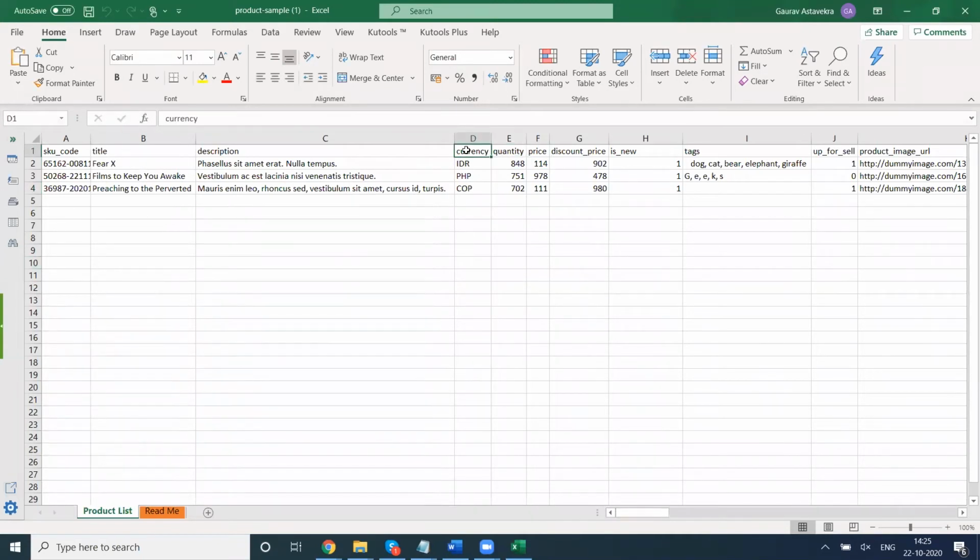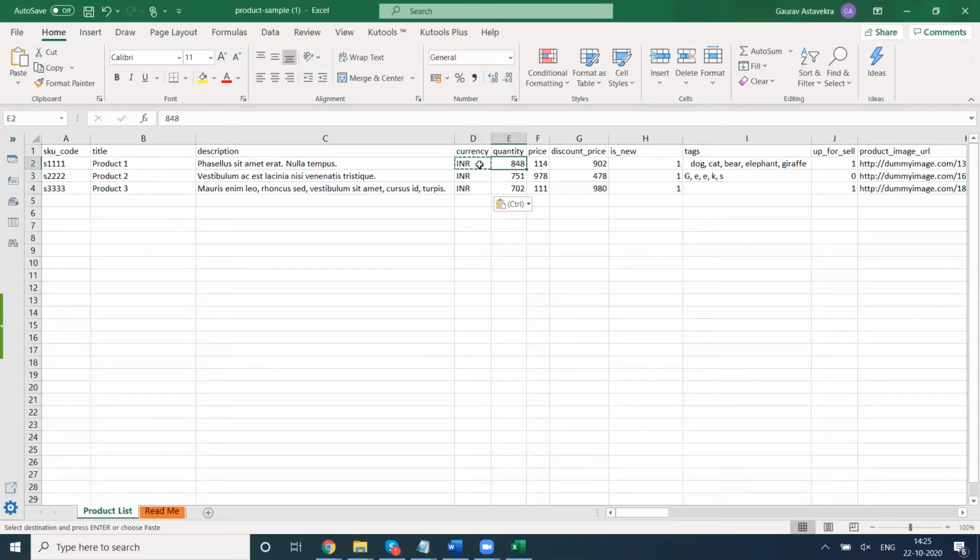So here you can see this Excel sheet is there. You have to put your SKU code. I will be putting product 1, product 2, product 3. Description is there, whatever you want to give. Currency has to be INR.